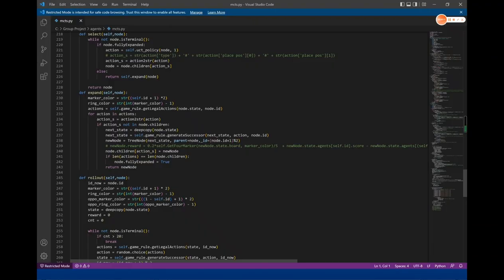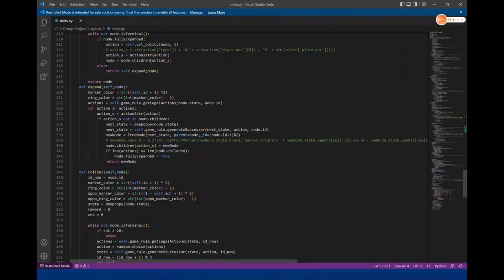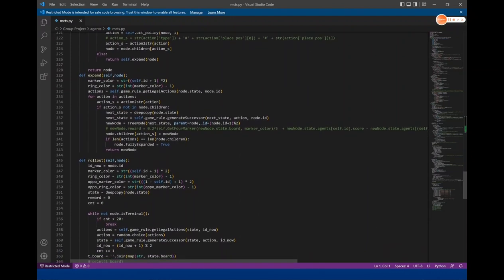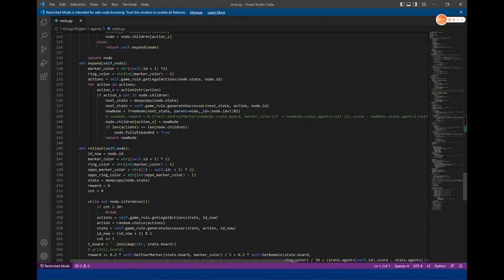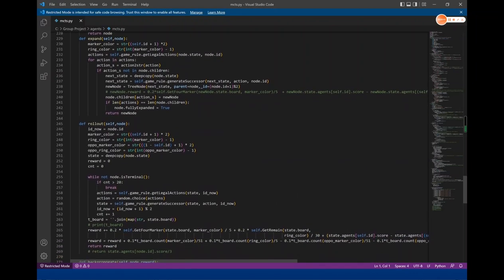The very first step is selection, where it selects and visits a node from the root node continuously until a leaf node is reached. During the process, it extends the current node by taking valid moves from the current state. Then it evaluates the current node by rollout policy. The reward will be added up from the bottom of the tree to the root node,